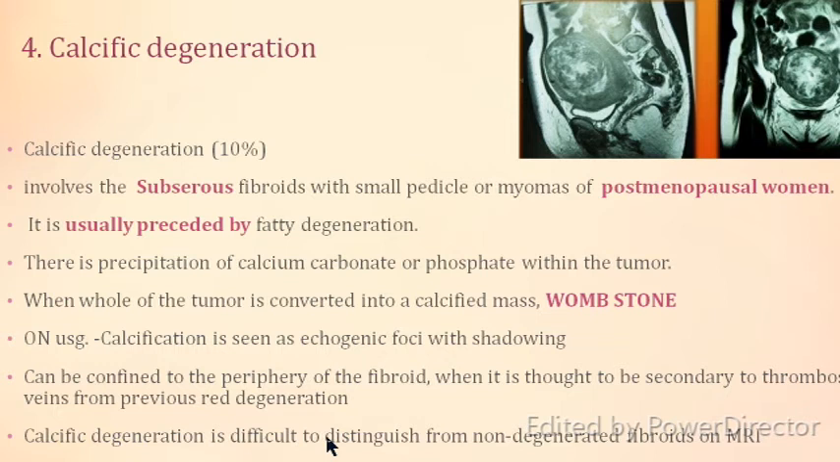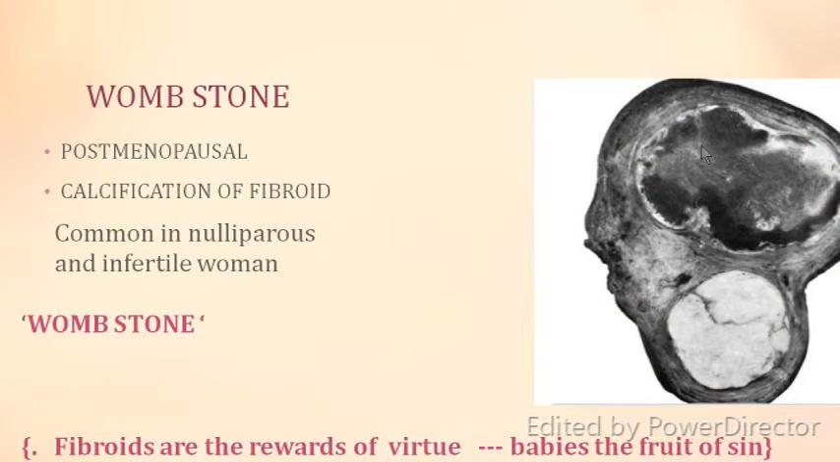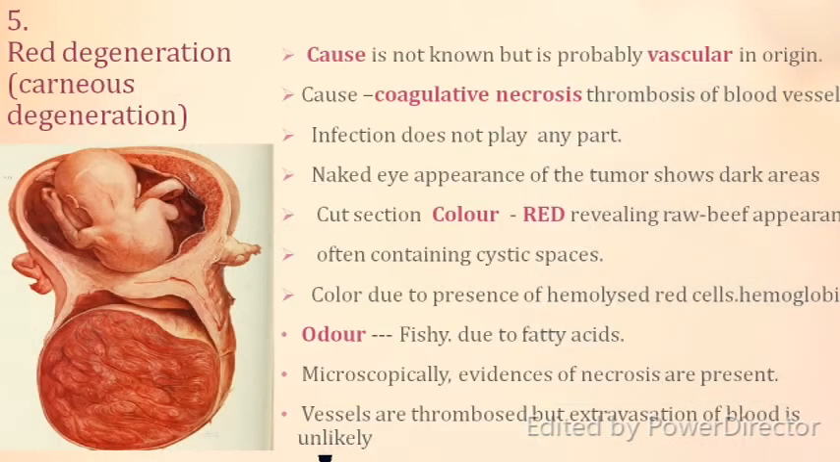Calcific degeneration is difficult to distinguish from non-degenerated fibroids, and therefore MRI may be required in such cases. This is a picture of a womb stone, that is, a fibroid that has undergone calcific degeneration. Basically, in the postmenopausal age group, calcification of fibroid occurs. These are basically nulliparous women and infertile women, and the saying goes like this, that fibroids are the rewards of virtue and babies are the fruits of sin.